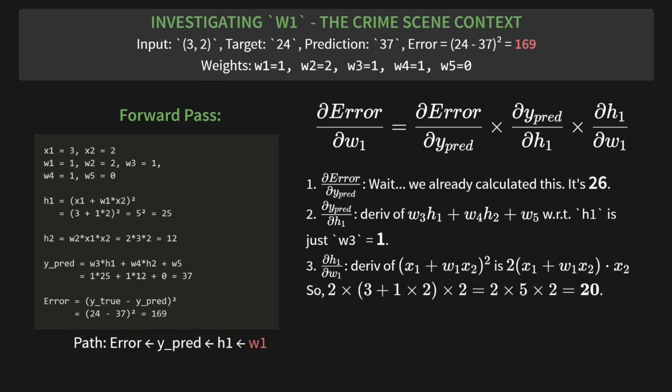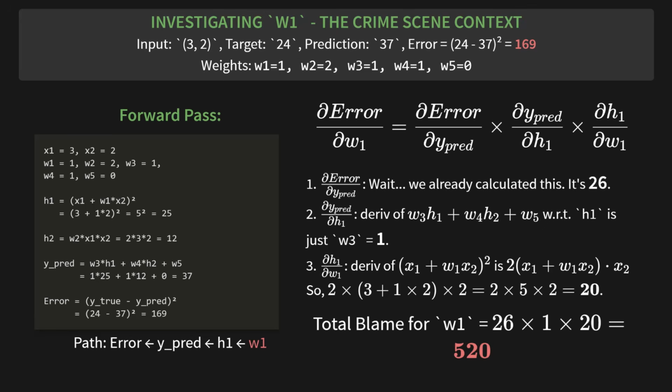Plugging in the numbers, that's 2 times (3 plus 1 times 2), which is 2 times 5 times 2, giving us 20. So the total blame for W1, it's 26 times 1 times 20. That's a whopping 520.